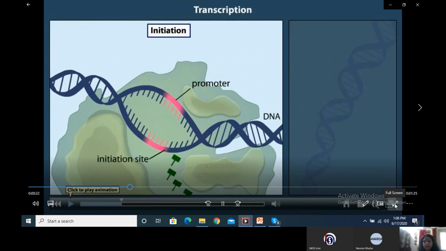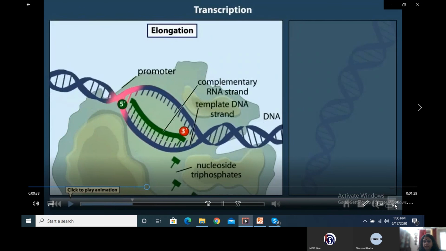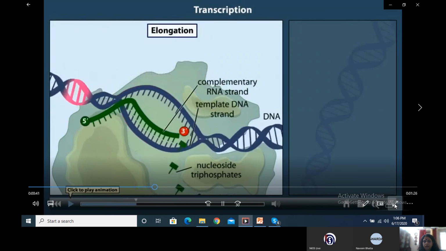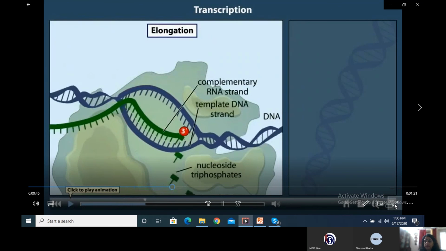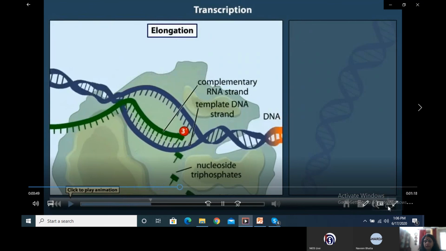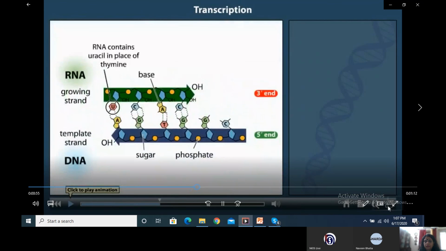At the initiation site, the polymerase begins reading the DNA template strand and building a complementary RNA strand from free nucleoside triphosphates. The RNA strand grows by the addition of these substrate molecules to its 3' end. This is the elongation phase of transcription. Note that the bases in the nucleotides of the RNA strand form pairs with the bases in the DNA strand. Also, note that the RNA nucleotides contain the sugar ribose, which has a 2' hydroxyl group, whereas the DNA nucleotides contain the sugar deoxyribose, which lacks this hydroxyl group.